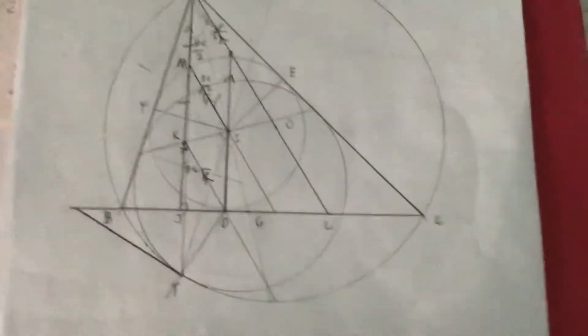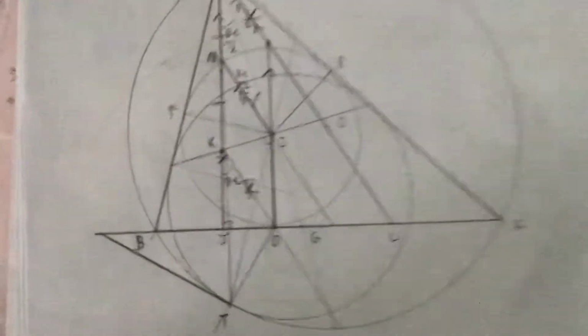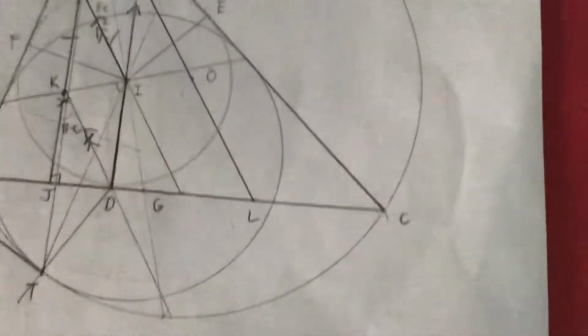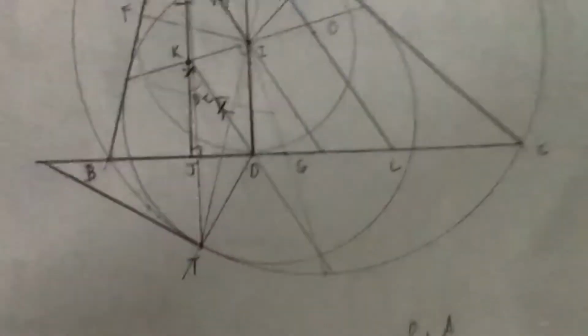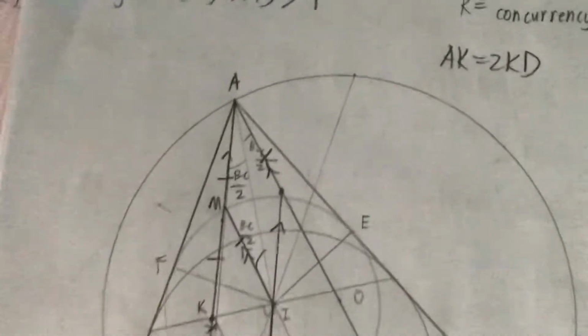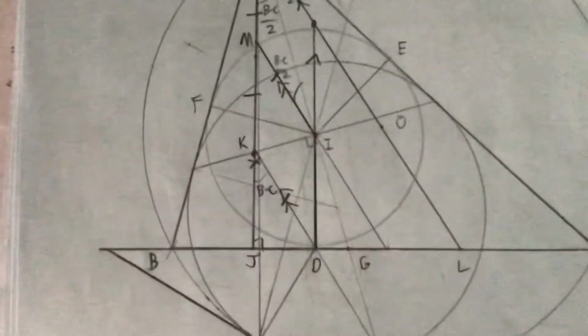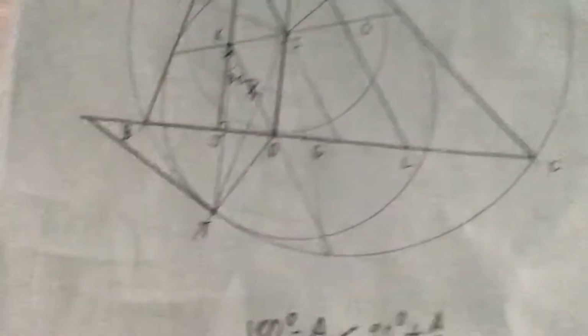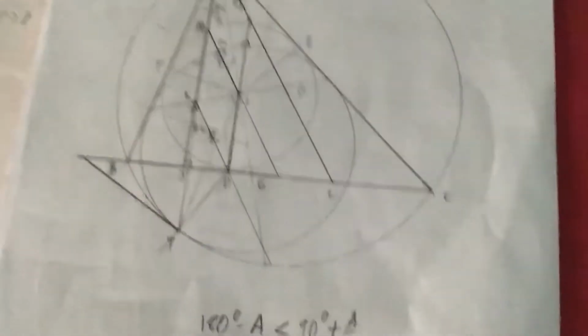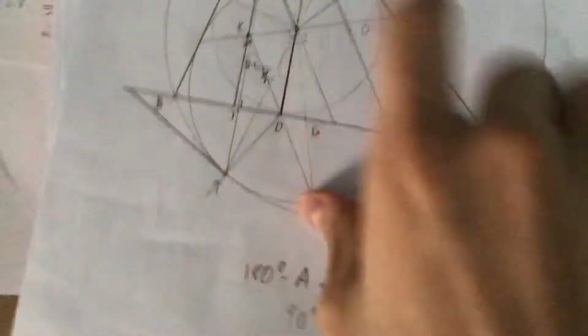The first thing I did, my instinct told me, because you have the orthocenter, incenter, and circumcenter, and line KI joins two of them, was to look for a meaningful way to relate those three points with something else. I remember that if angle A is 60 degrees, then B, the orthocenter, I, O, and C are concyclic, because all their angles are 120 degrees. So in my first drawing, I drew it at 60 degrees, using the compass with a point at the same length as the radius. That's how you draw a 60-degree angle in a circle.